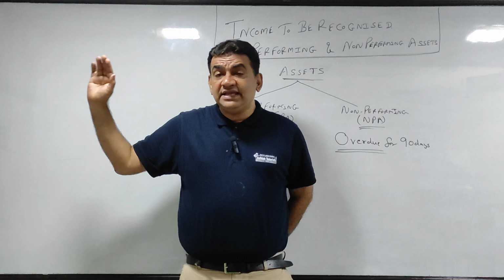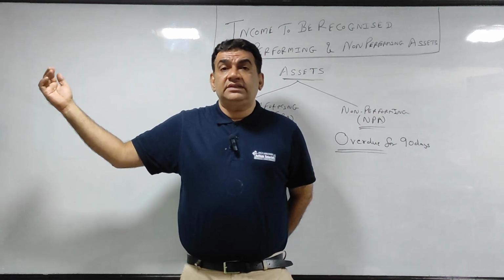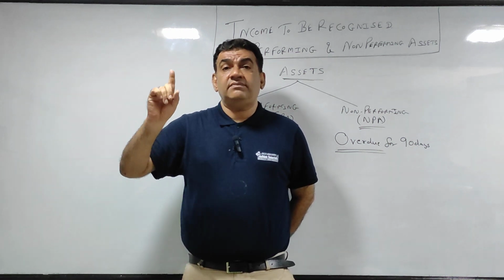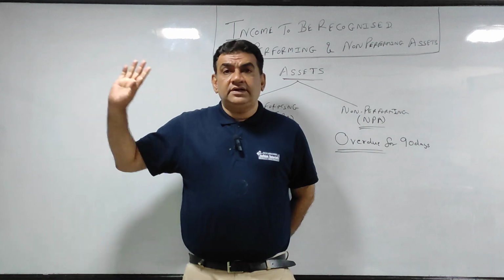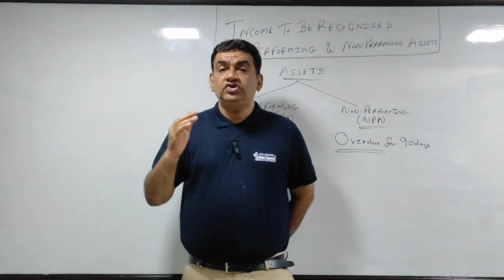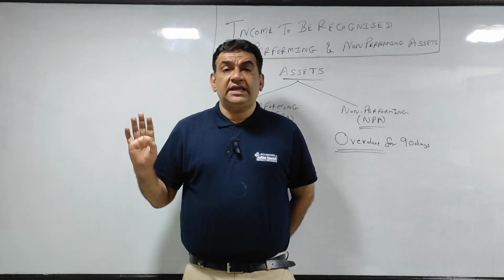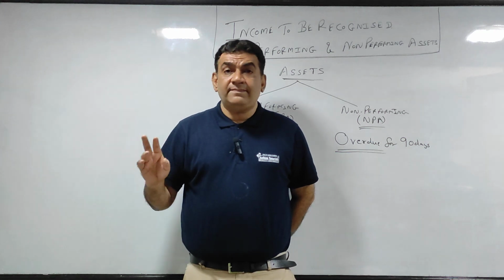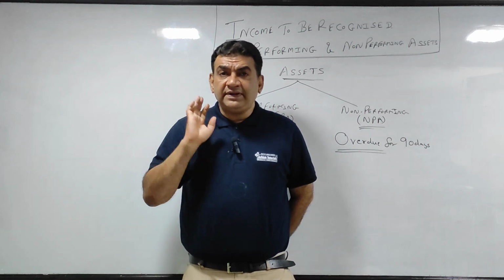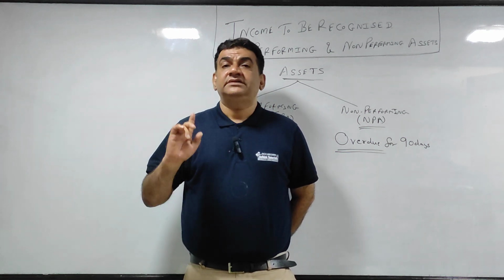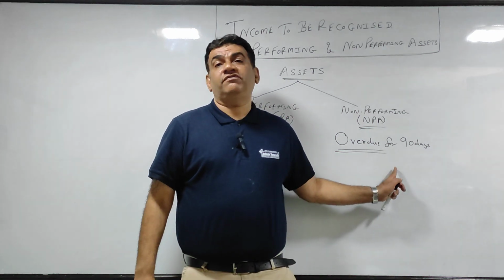Suppose a bank gives a loan to somebody, the bank has to recover the amount on 1st July. Normal due date is 1st July, July has passed, money has not come, August has passed, money has not come, September has passed, money has not come, then it becomes non-performing.